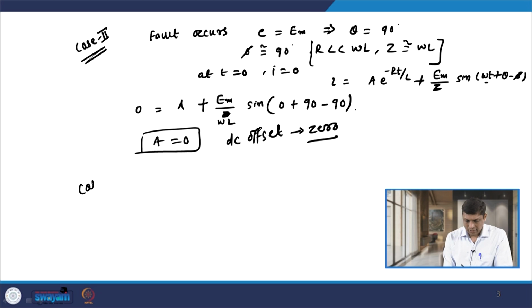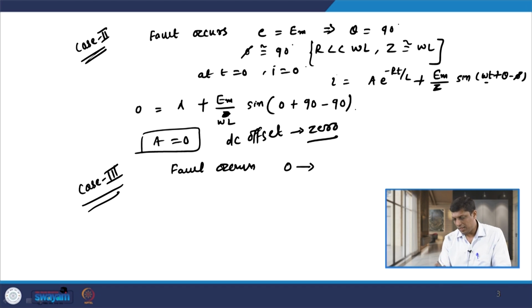And if I consider the third case, where the fault occurs and at that time the voltage wave is passing between 0 and its maximum value, that is Em.